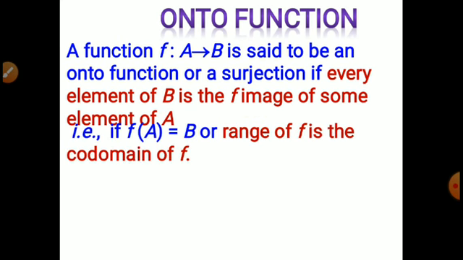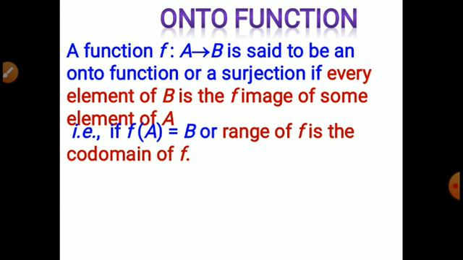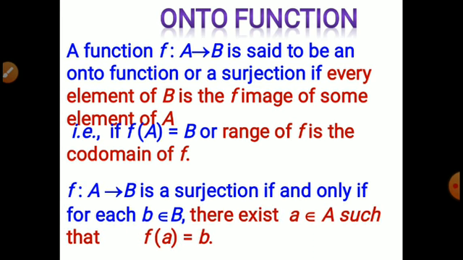If every element of B is the image of some element, that means here f of capital A represents all the images of the domain. All the images of the domain is nothing but the range. If the range is equal to the codomain, then it is called an onto function.